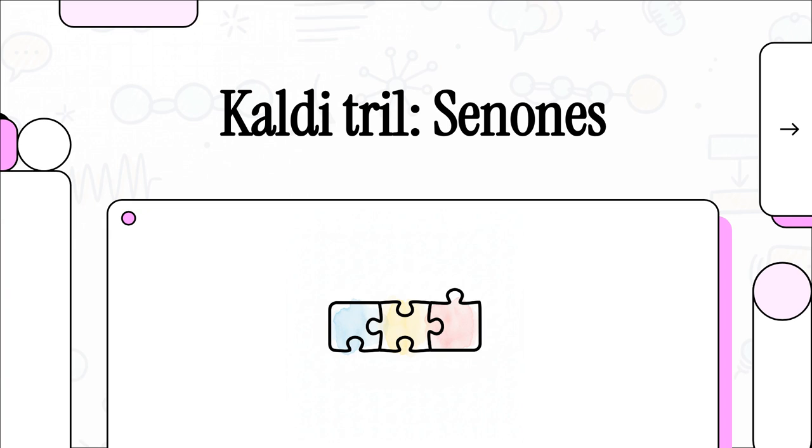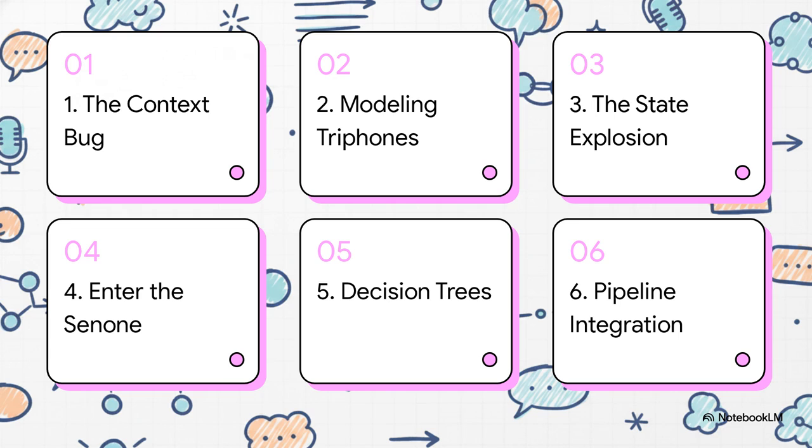Today, we're going to look at the Kaldi tri1 training stage through the lens of a classic software engineering scaling problem. We'll explore how Kaldi fixes this architectural flaw by upgrading from simple monophones to context-aware triphones, how that seemingly innocent transition triggers an explosive data scaling crisis, and how a brilliant algorithmic concept called the CNONE swoops in to solve the whole thing. Here is our roadmap for today. We'll quickly hit the context bug, modeling triphones, the state explosion, the CNONE solution, phonetic decision trees, and finally wrap up with pipeline integration. Let's jump right in.